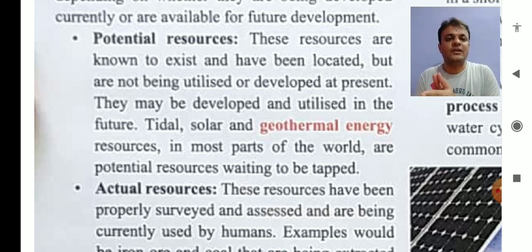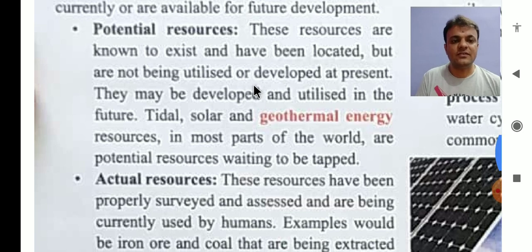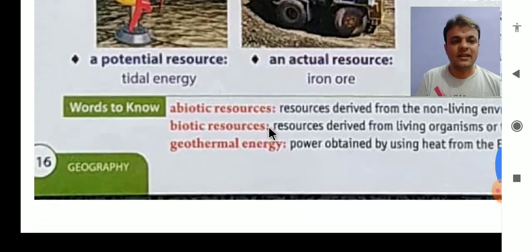If we are able to set up some machinery and technology to use the tides that are coming, then we can produce energy from that. Solar energy, right? The Sun is the ultimate and unlimited source of energy. We can tap solar energy and we can use it.